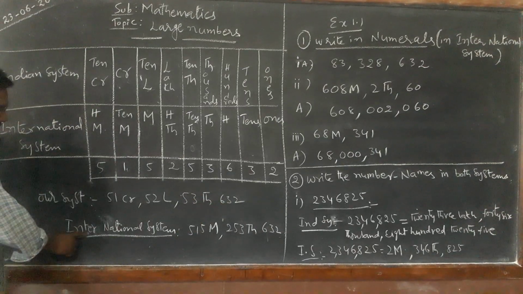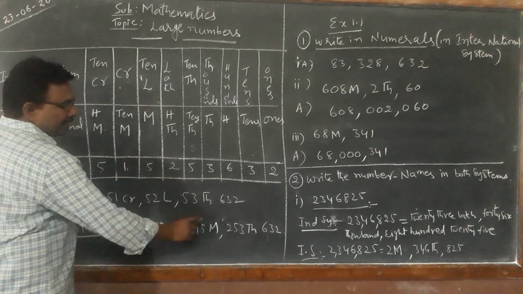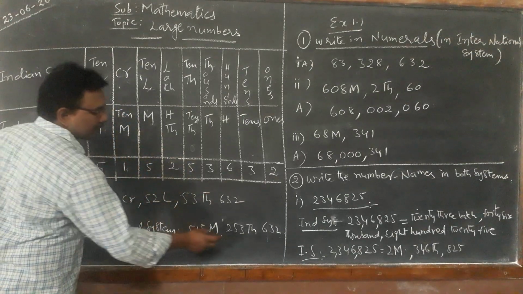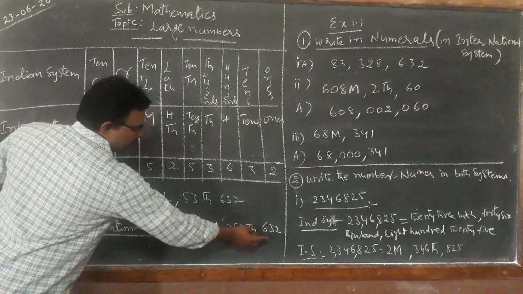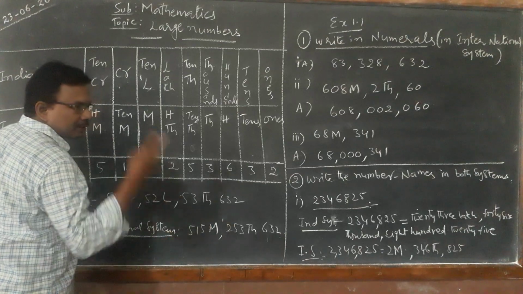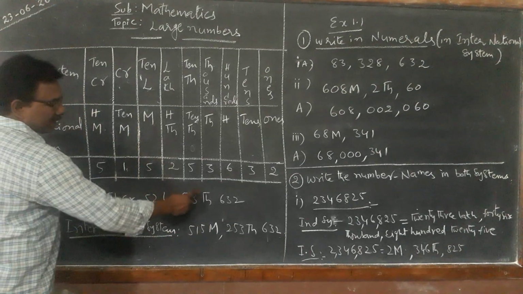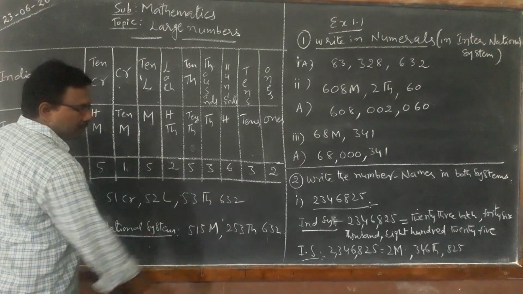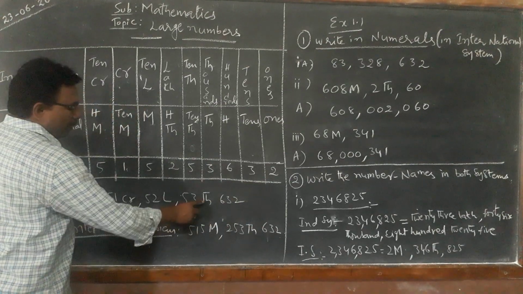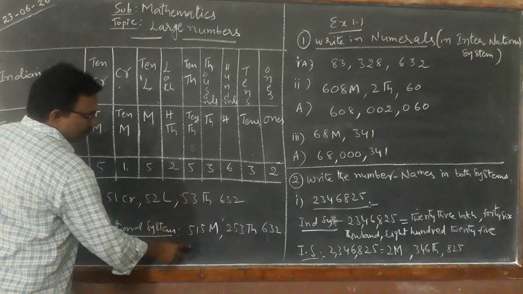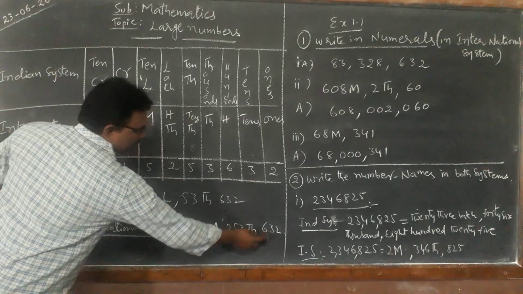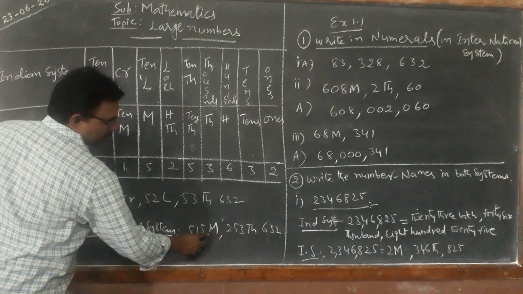In our international system, every period consists of three digits. The first, ones period has 3 digits, the thousands period 3 digits, the millions period 3 digits. But in our Indian system, all periods consist of only 2 digits except the last period, the ones period, which has 3 digits, the same in both systems. In the international system, every period is 3 digits.